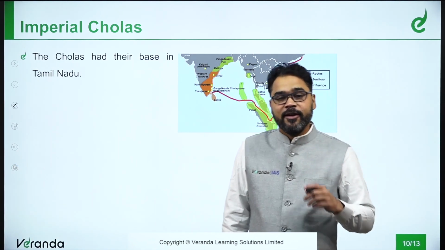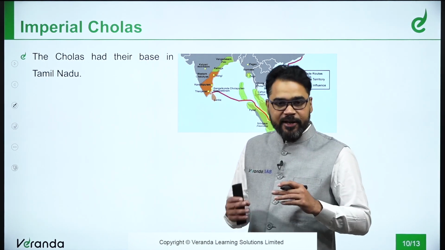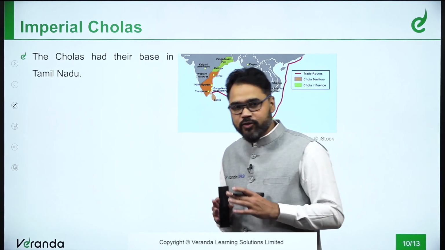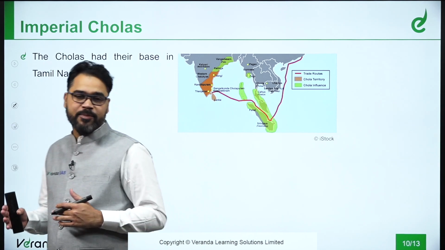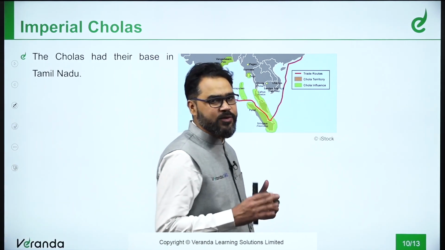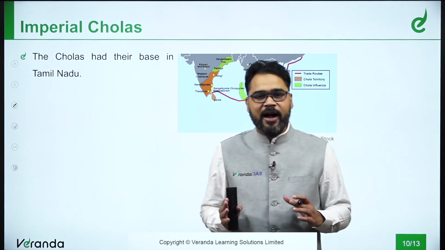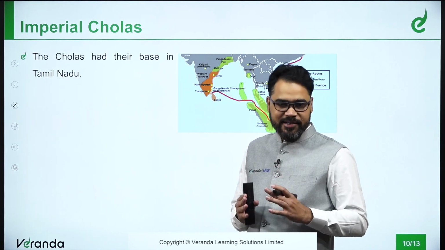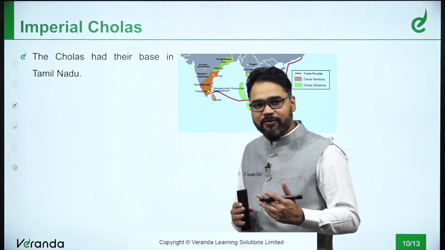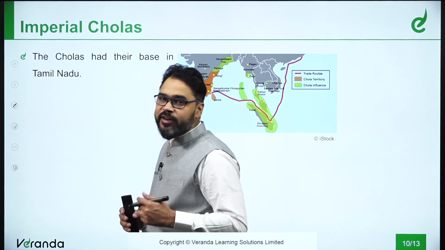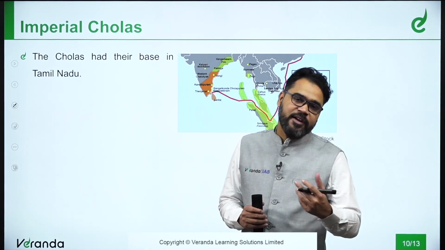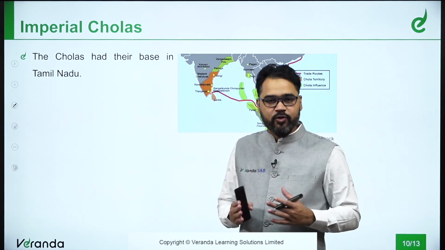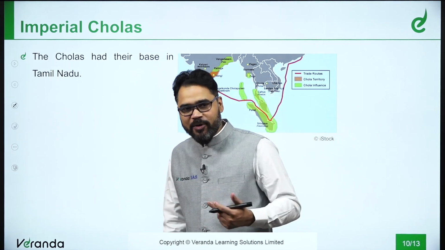It can be said that the Cholas had their territorial extent up to the islands of Indonesia. If I'm talking about Indonesia, we all know the areas of Java, Sumatra, Celebes Island. All of these territories, at one point of time, they had quite a control. Or you can say the trade was so well established, because whatever proofs we have of trade at this point of time, it was generally with the Arabs. And the route definitely would have been the Arabian Sea route. But here I'm talking about the route via the Bay of Bengal, the Indian Ocean being involved here. So the Cholas established themselves here.